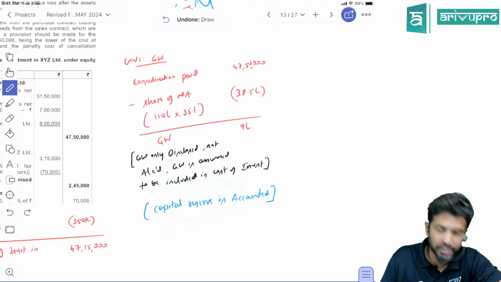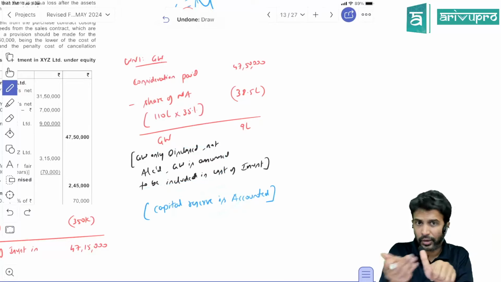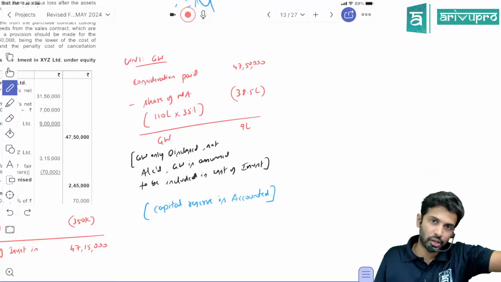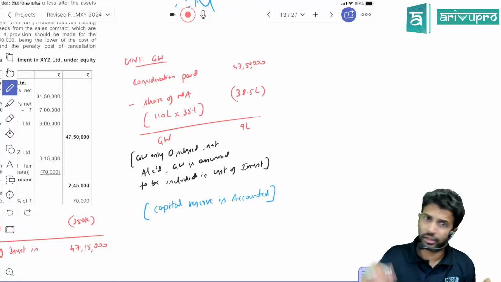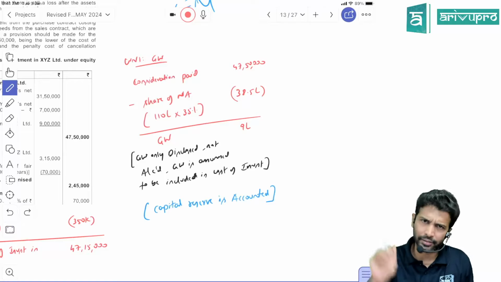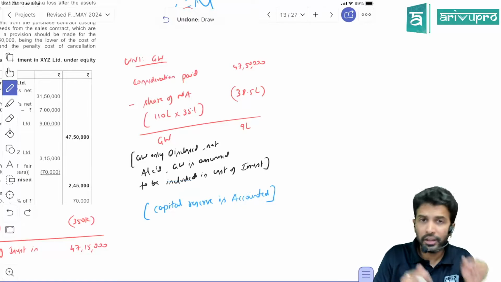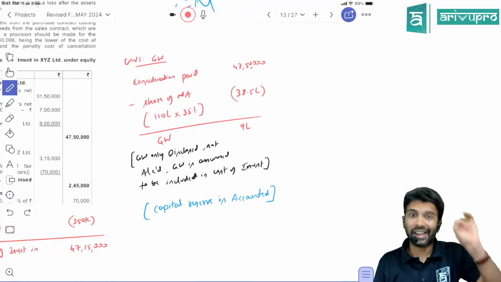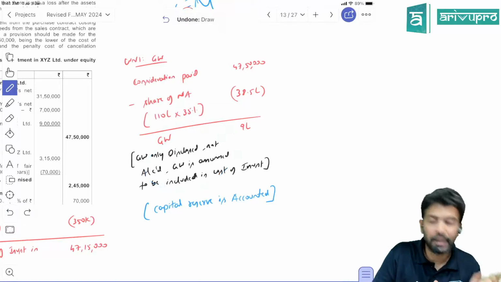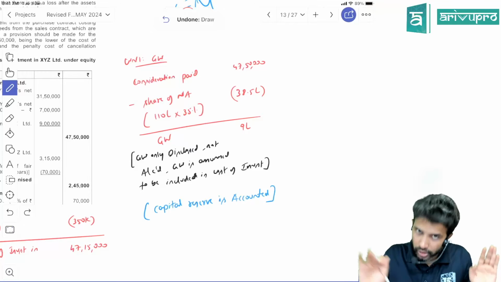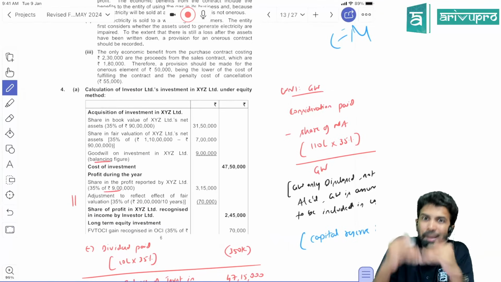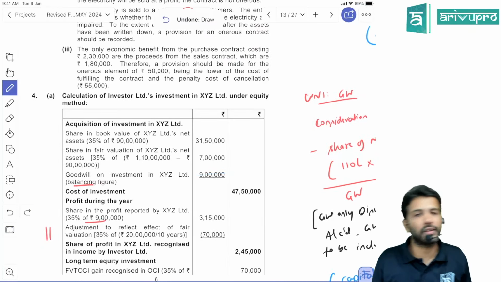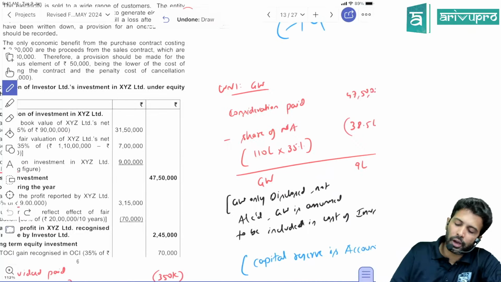In one of the consolidation problems, I have gone through this, where one question was there where we have associate consolidation as well as subsidiary consolidation, and that recording is uploaded there under the respective topic. There I've explained this. If you get any capital reserve associated with an associate company, that is recorded. Only goodwill related to the associate company we do not record, because goodwill means paying a higher price, right? So we assumed that the goodwill is already included in the cost of investment. That's the reason.